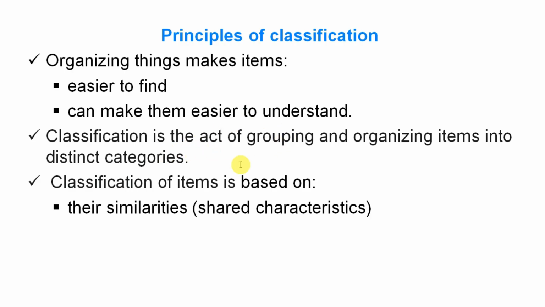So classification is the act of grouping, organizing items into distinct categories. Grouping or organizing items or things into different categories is known as classification. And classification of items is based on what? Similarity. Classification of items is based on shared characteristics. So when two things are similar, they group together, differing from other living things. Classification of items is based on their similarities and shared characteristics.